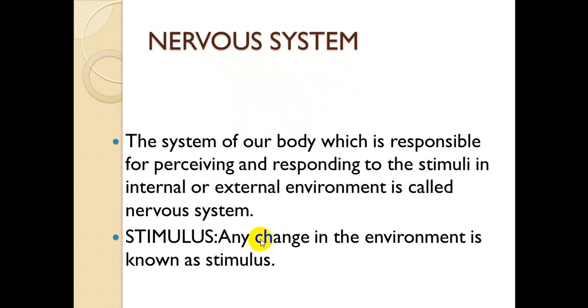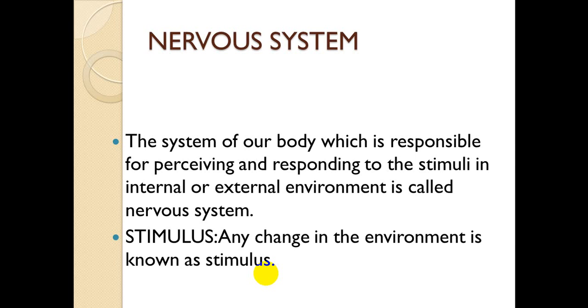Stimulus is defined as any change in the environment, whether internal or external. Environment is our surroundings. One is the external environment and the other is the internal environment, which we have discussed in unit 1, homeostasis, in detail.